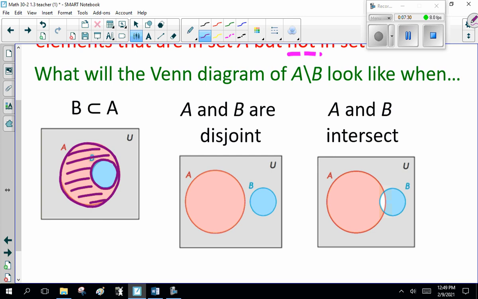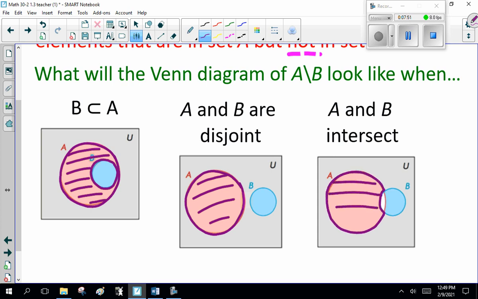Now, if A and B are disjoint, what's A minus B? Oh, there's A minus B. All of it. And finally, A and B intersect. Everything is A except what they share. Like that. Okay? So definitions you're supposed to know. Is it a big deal? No, but this is something I want you to know. Yes.